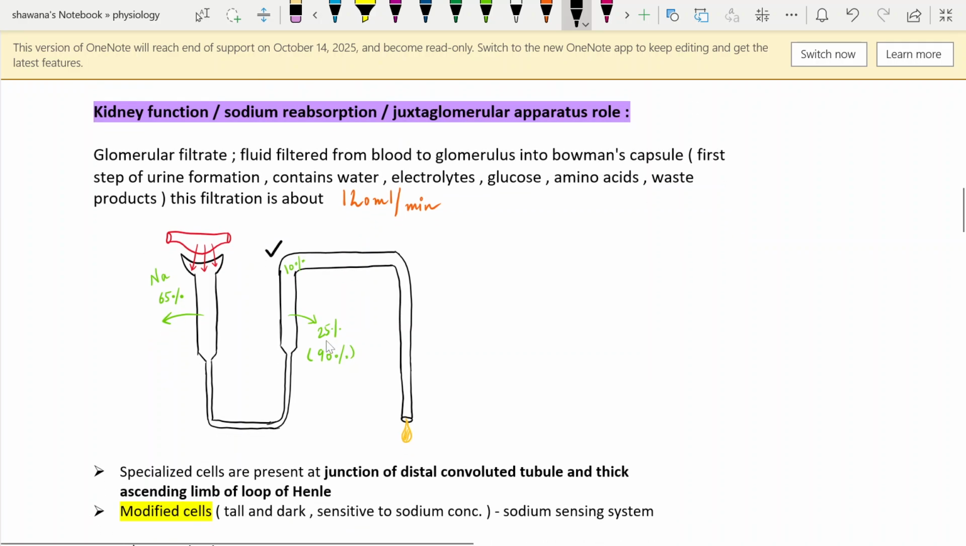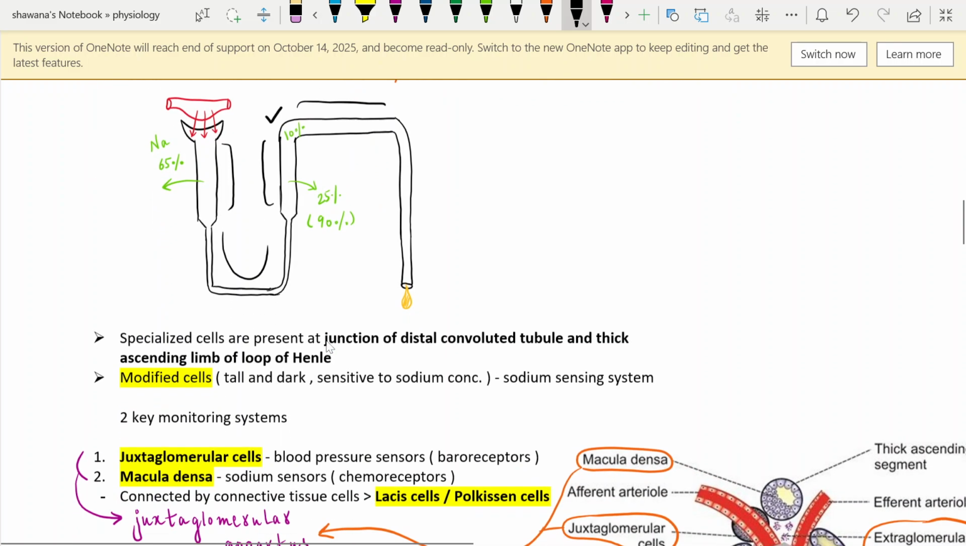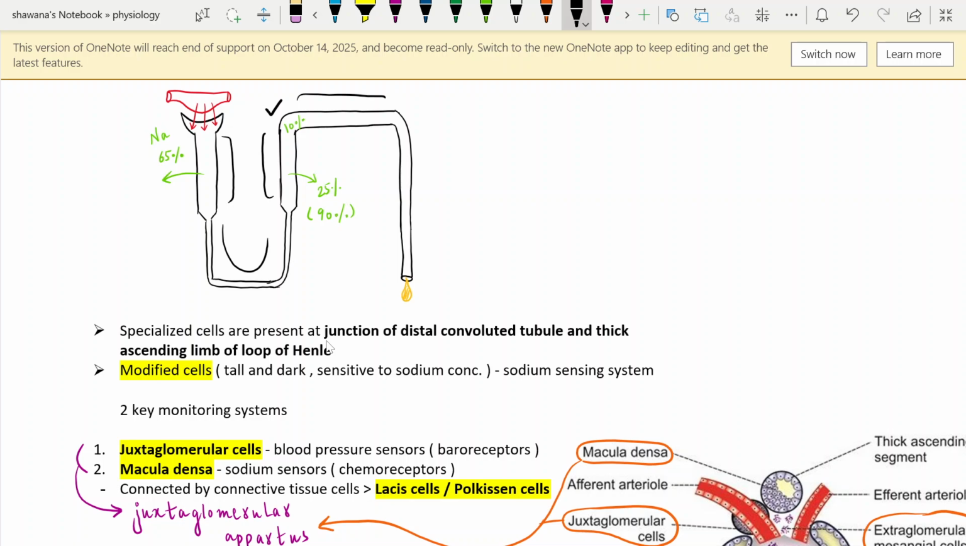Okay, and the most important thing is that this is the PCT, this is the loop of Henle, the ascending part of the loop of Henle, and this is the distal tubule. At the junction of the distal tubule and the thick ascending part of the loop of Henle, there is a specialized group of cells. These are modified cells. These are tall and dark under the electron microscope, and we name them the macula densa because they look as dark compared to their surrounding cells. So these are nothing but modified cells. These are tall and dark, sensitive to sodium. Okay, and this is known as the sodium sensing system.